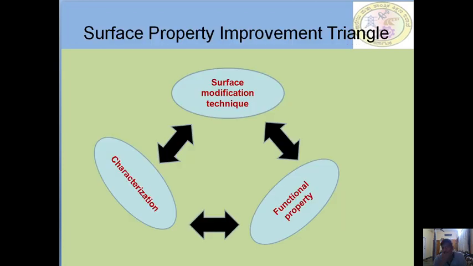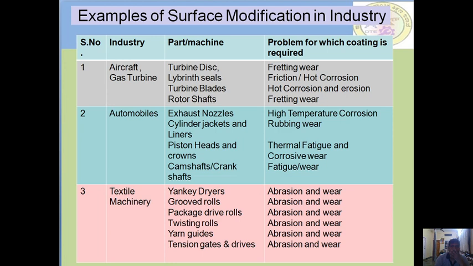Surface property improvement triangle. By seeing this figure, a triangle, the surface modification technique determines the functional property, and the functional property also depends on the surface modification technique. Hence, by using these two, we can improve the characterization of the surface.